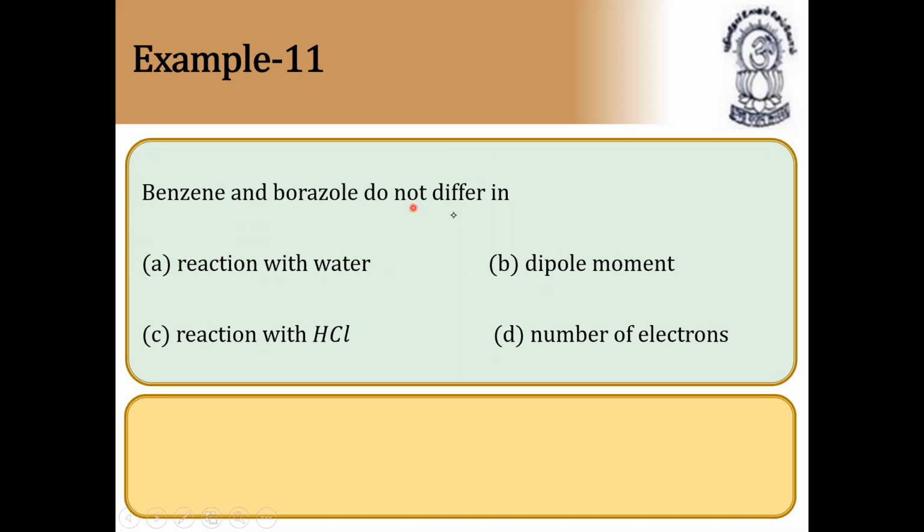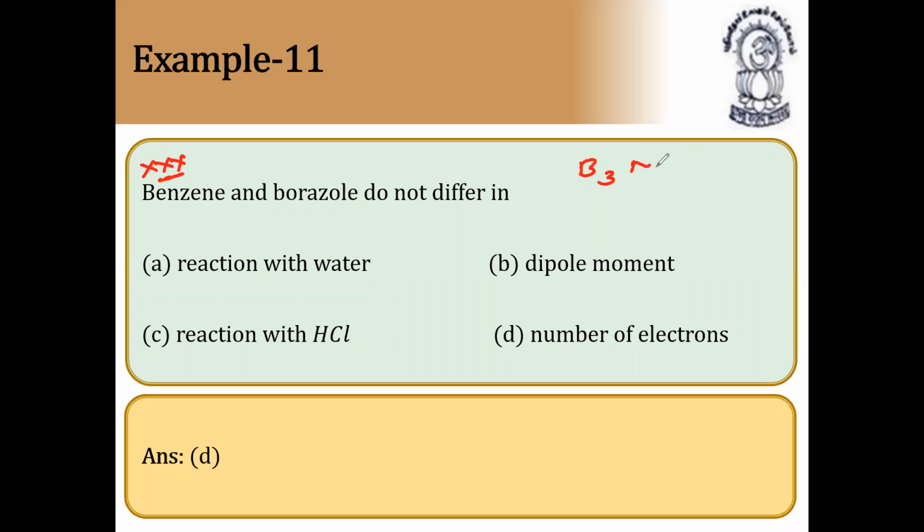Benzene and borazole do not differ in reaction with water, dipole moment, reaction with HCl, or number of electrons. This question is very important. They do not differ in number of electrons because borazole is nothing but inorganic benzene. B3N3H6 is nothing but what?